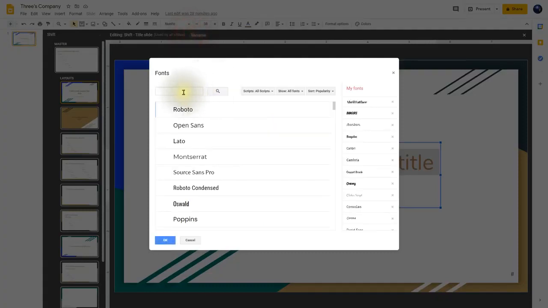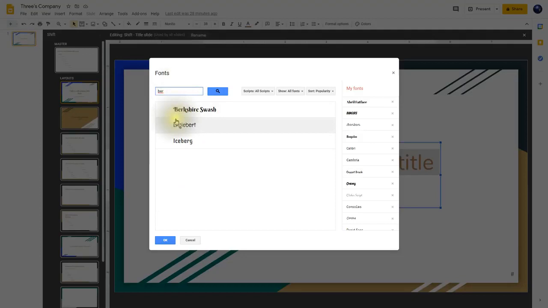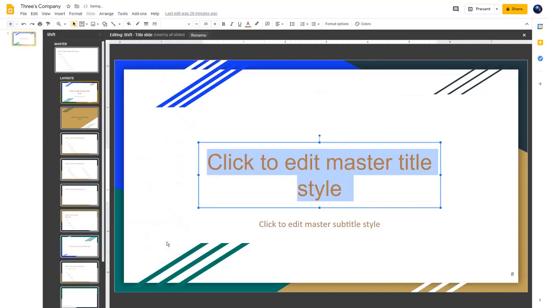Now to find the font that we want, I'm going to click up here in the box and type in BER for Berkshire, and it comes up here to Berkshire Swash. So I'm going to click on that one there and then click on OK. Now you notice that the font style changes here, and you also will notice the word Berkshire up here in the font selection tool.